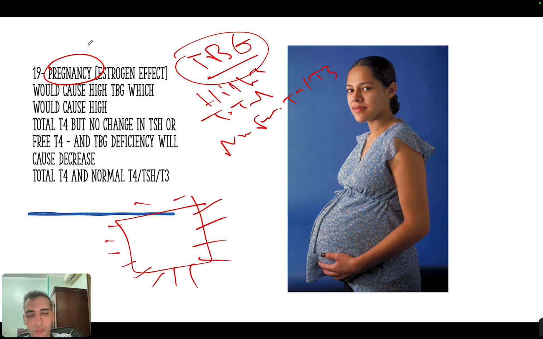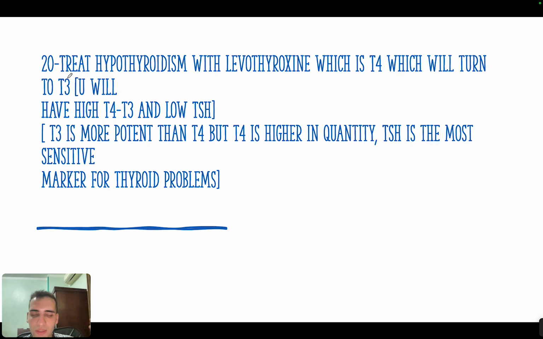So what you need to remember is that estrogen in pregnancy will increase thyroid binding globulin, which will cause an increase in total T4, but no change in the TSH or the free T4. So the only change will be total T4. Now if we know that, then we know that thyroid binding globulin deficiency will decrease the total T4, but it will cause normal free T4, TSH, and T3, okay? So just remember that TBG always affects the total thyroid hormone, not the free. High TBG in pregnancy will increase the total thyroid hormone, and low TBG deficiency will cause a decrease in the total,